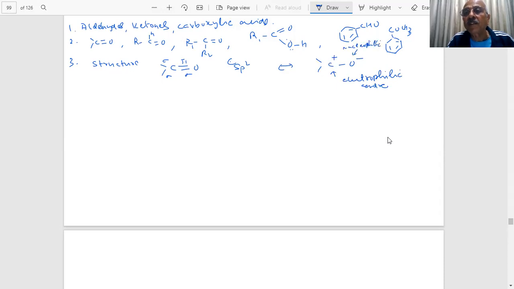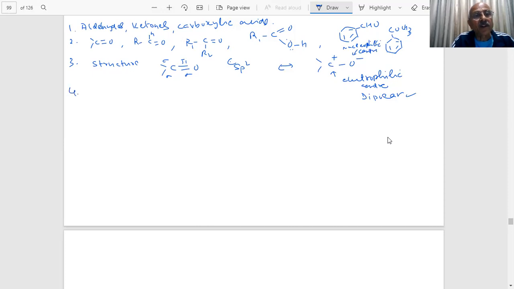You will see the separation of charges, so the carbonyl bond is highly polar. Resonance is involved, and it becomes dipolar. As compared to ethers, you will see more separation of charges here because it is a pi bond, a double bond.